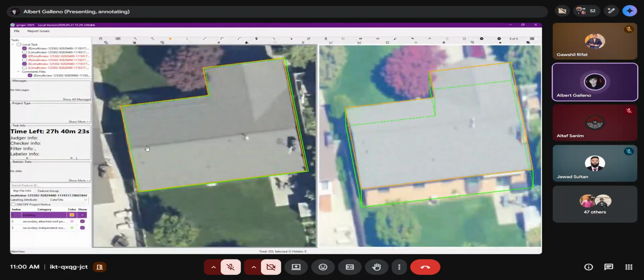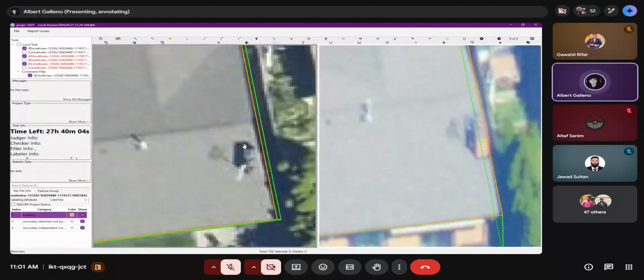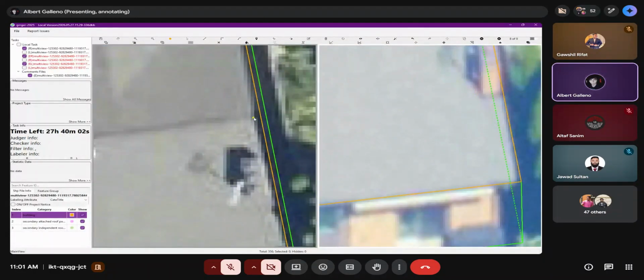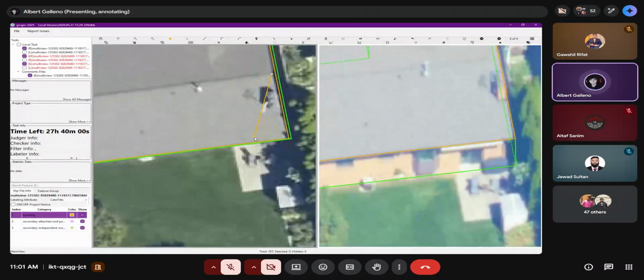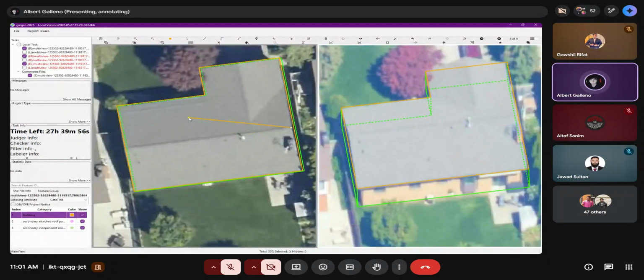As you can see, the next thing we need to do is locate the main roof ridge of this house, which is this one. For this one, guys, we are going to use the 9. You need to locate where the roof ridge starts right here, and you need to get a direction.